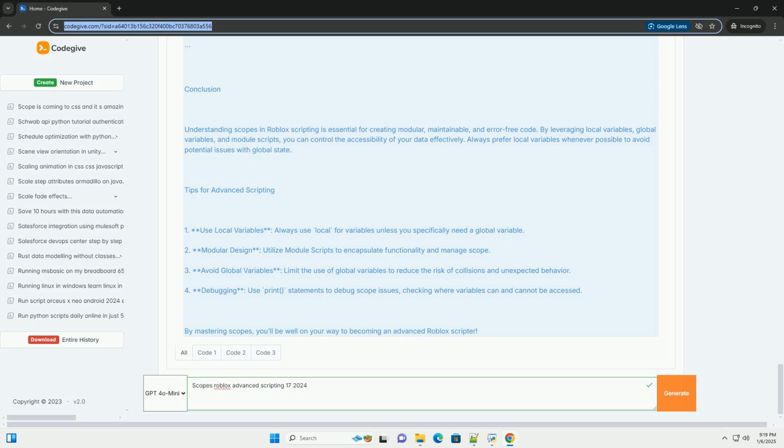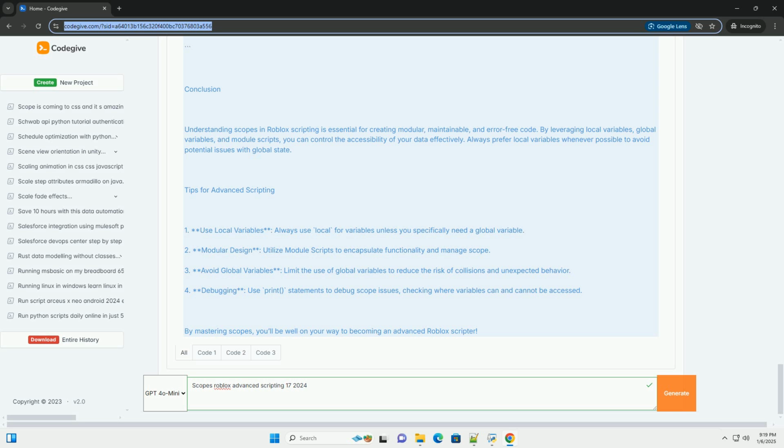3. Module scripts. Module scripts allow you to encapsulate code and expose only the parts that need to be accessible. This helps in organizing code and managing scope effectively. Example. First, create a module script named MyModule. Now, you can use this module in another script.